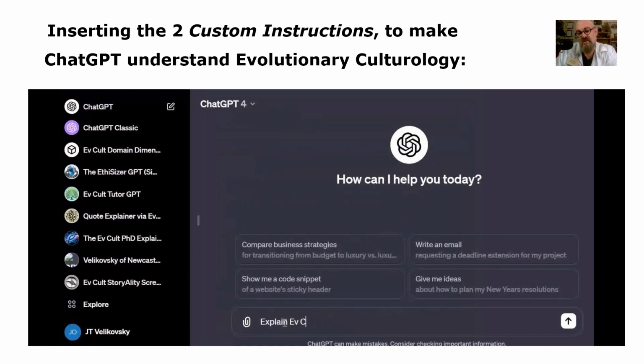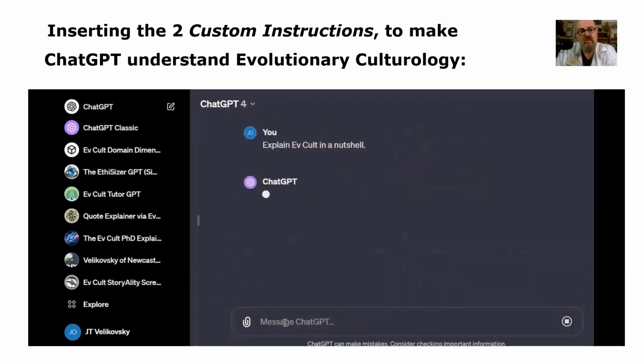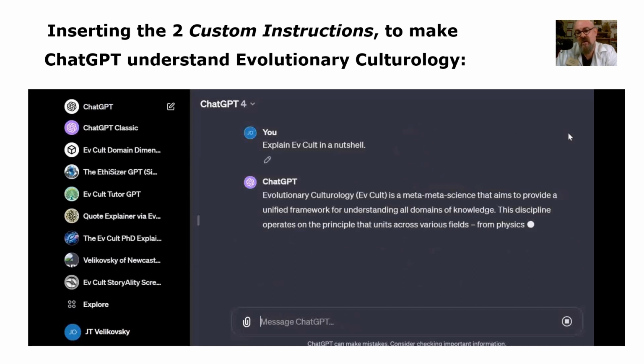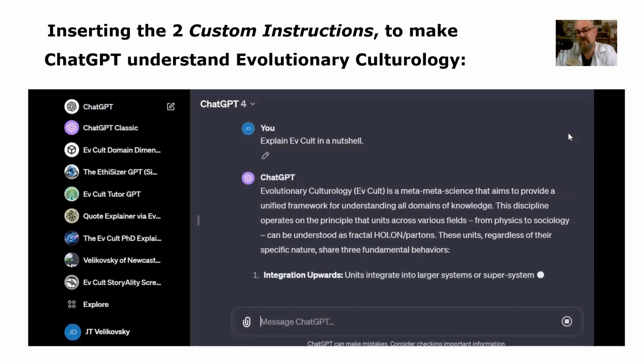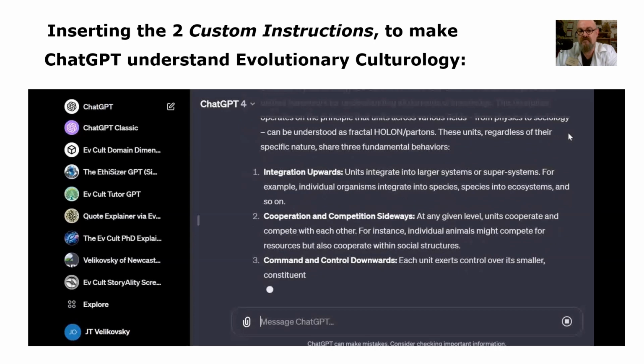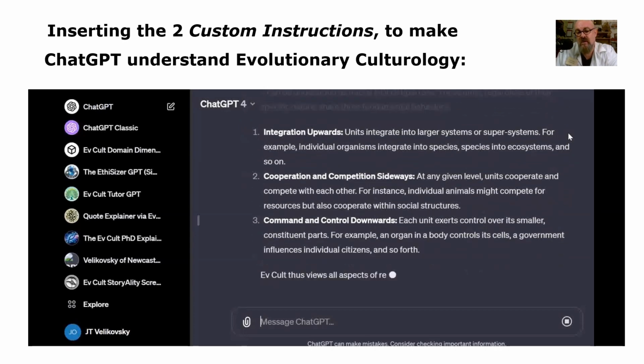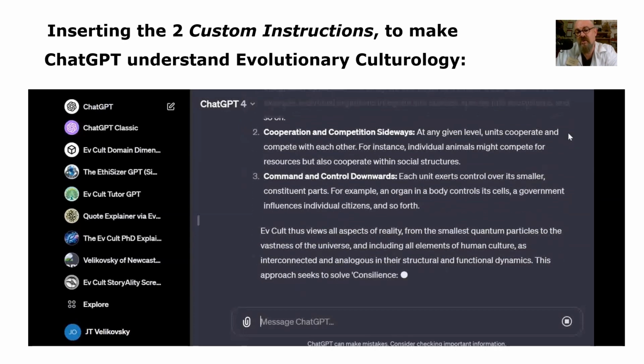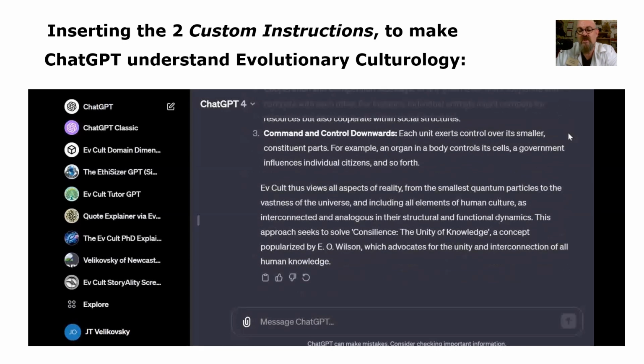ChatGPT should be able to answer knowing EvCult. So you can ask it anything you like, explain EvCult in a nutshell or whatever. And don't forget, there's all those other custom GPTs on the EvCult blog, the EvCult tutor, if you have any further questions. But this EvCult educated GPT should also now be able to answer some questions and write essays with an EvCult perspective and so on.